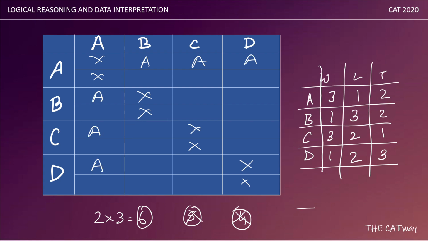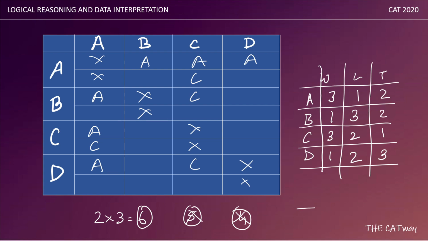Now it says that C also wins 3 matches. So C will also win against all of them. So C will win against A. C will win against B also. C will win against D also. Let's see what we have now. C will win against A.